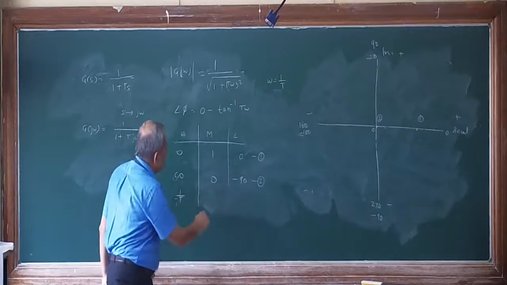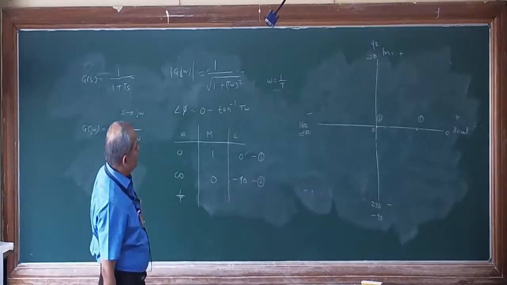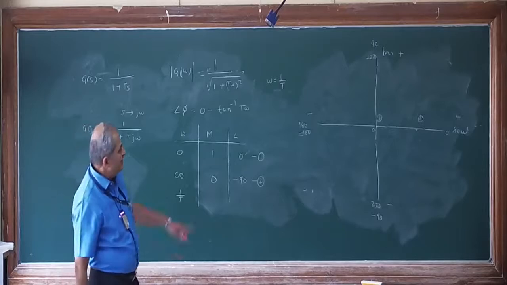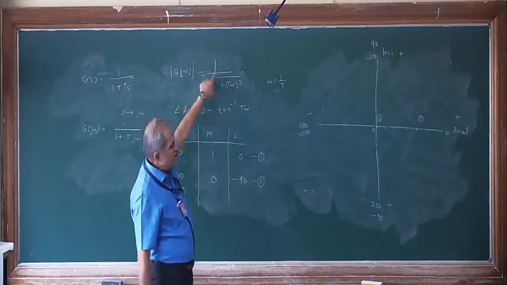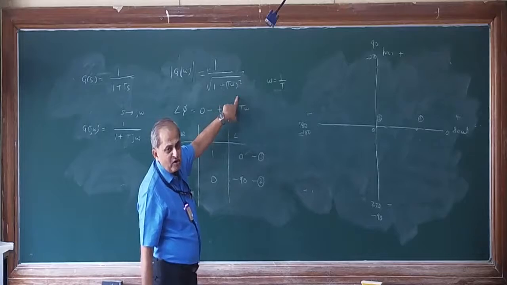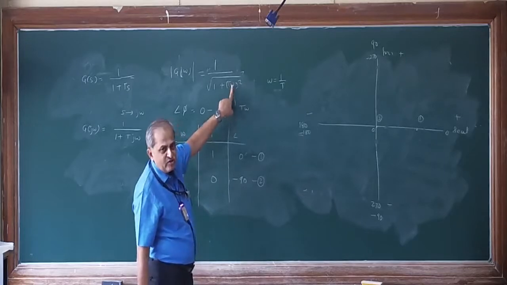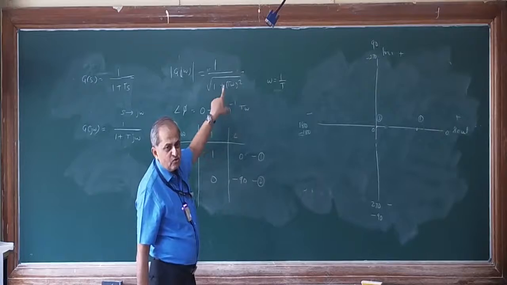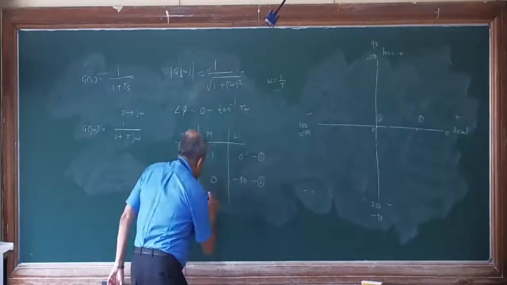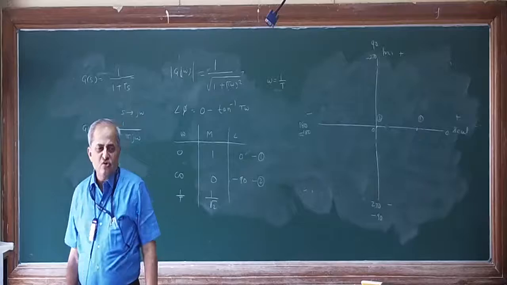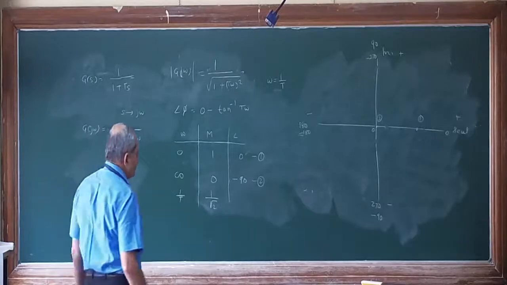If I put omega is equal to 1 upon t in the magnitude equation, what will happen? Just see. Here this will remain 1, this will be 1, this will be t, this will be 1 upon t. T upon t will cancel, so it will become 1 squared. So this is 1, this is 1, so 2, and 1 upon root 2 will be the magnitude.